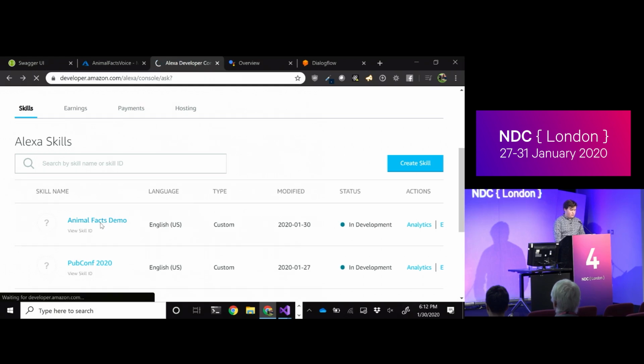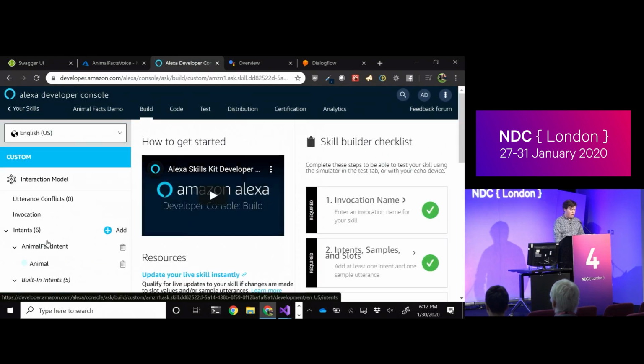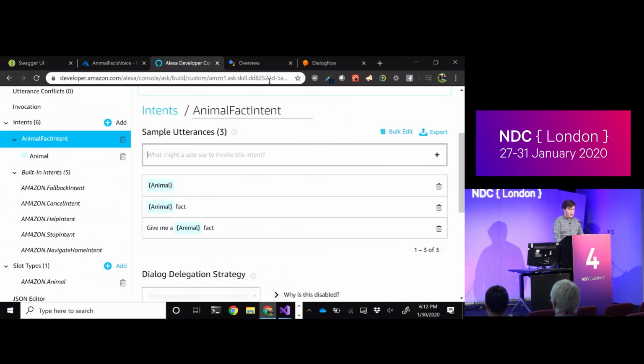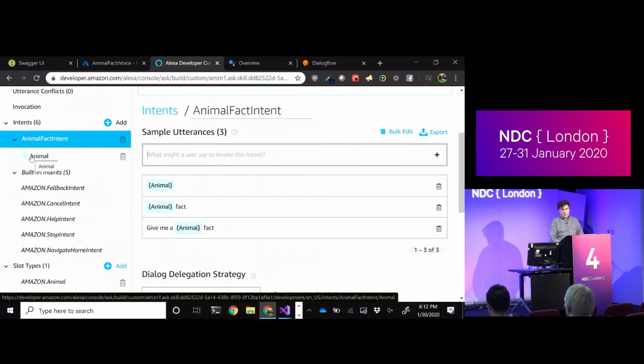So this Animal Facts demo we have here, I have the built-in intents. The only one that's been added is this animal fact intent, where I've defined the slot type animal, which you can see is embedded in this intent. You can use slot types across other intents.